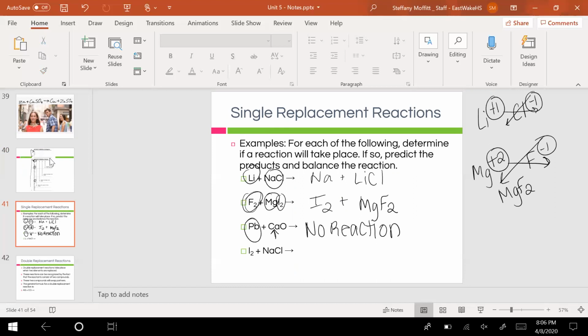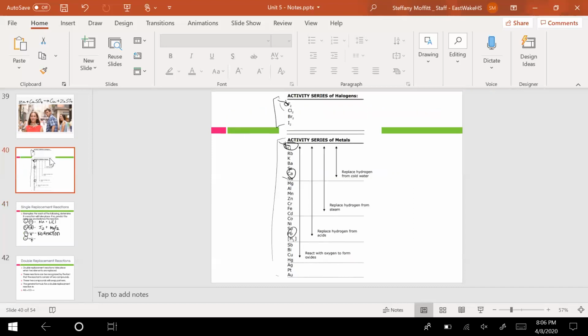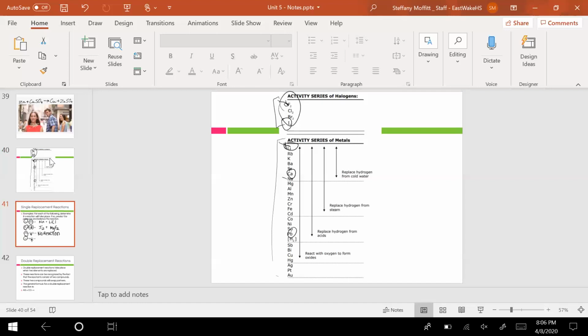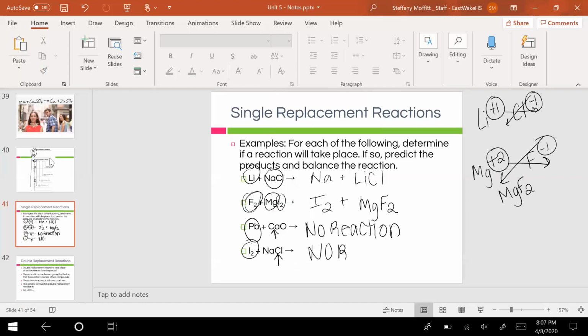And then lastly, iodine here is going to try and replace the chlorine. How do I know that? Because iodine and chlorine are in the same list right here. Iodine, however, is all the way at the bottom. It can't replace anything. So again, no reaction will form.